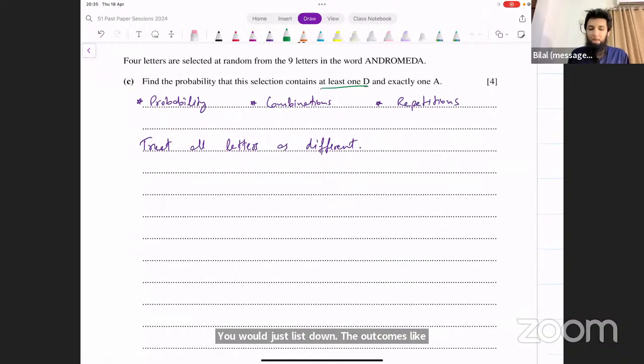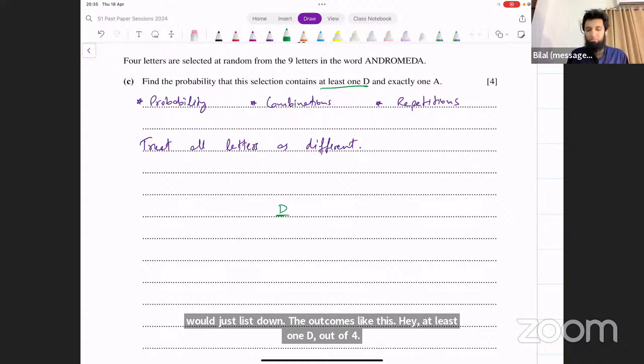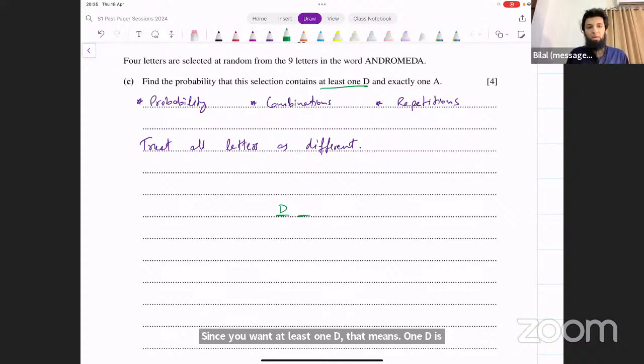At least one D out of 4. Since you want at least one D, that means one D is already selected. And you want exactly one A, that means one A is already selected as well. You have 2 options left out of how many? What are the remaining letters that we've got? You have A, N, D, R, O, M, D, A.